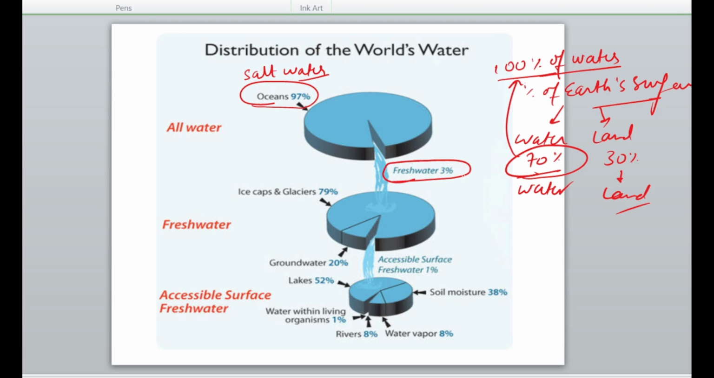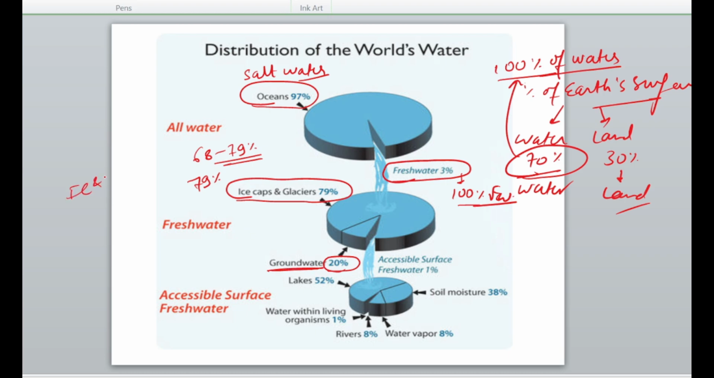Now this 3% we take as 100% fresh water. In this, ice caps and glaciers comprise 79%. Somewhere you will find the data may range from 68 to 79%, so don't be confused. Just remember that maximum fresh water is in the ice caps and glaciers. Then 20% of this fresh water is groundwater, meaning ice caps and glaciers have more fresh water than groundwater. So the second statement we just read is correct.